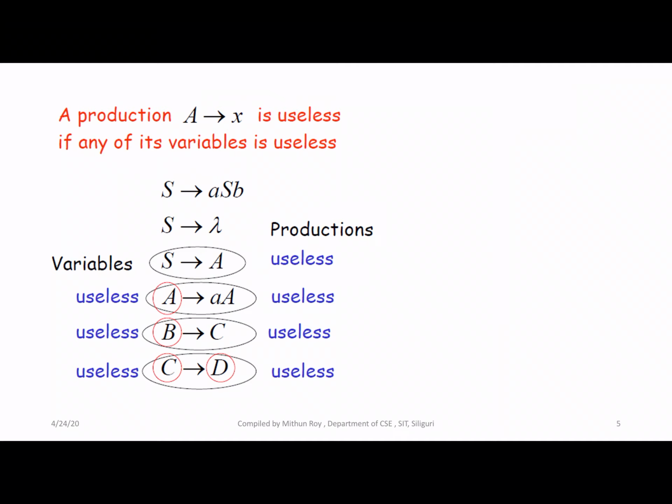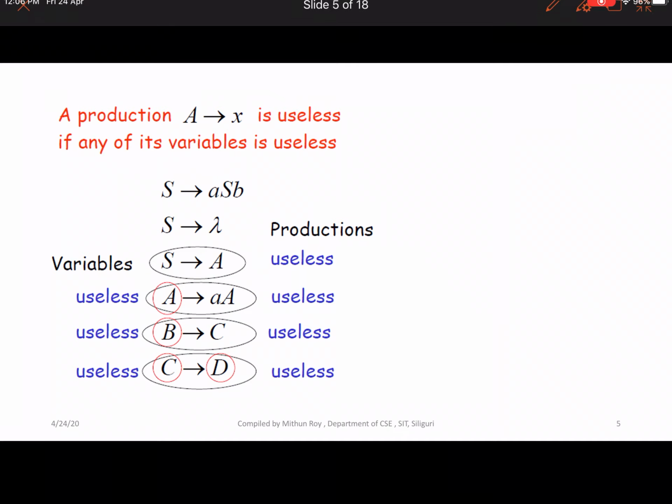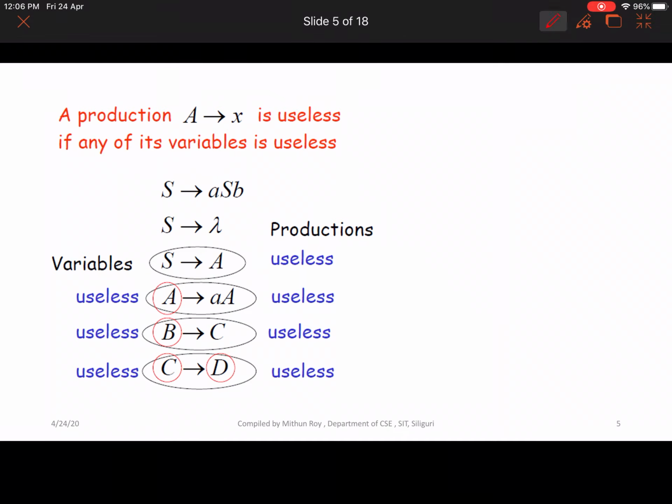So a production capital A to X is useless if any of its variables is useless. What is the meaning of that? This is your given context free grammar, and capital S to A is a unit production.